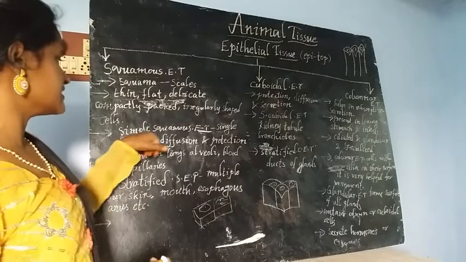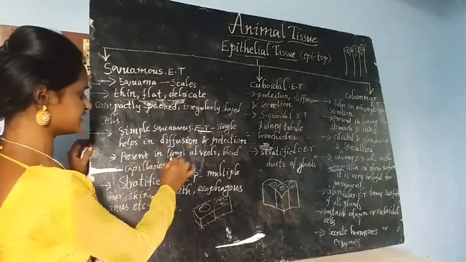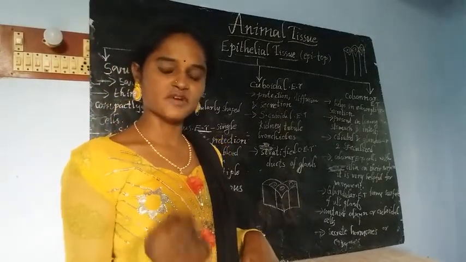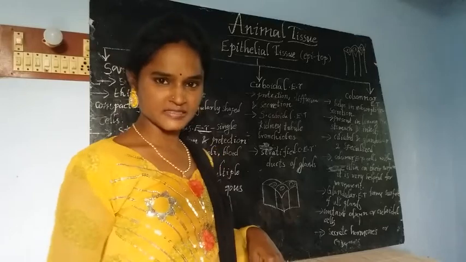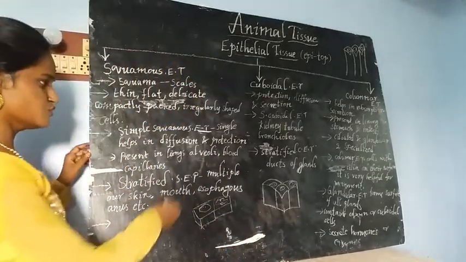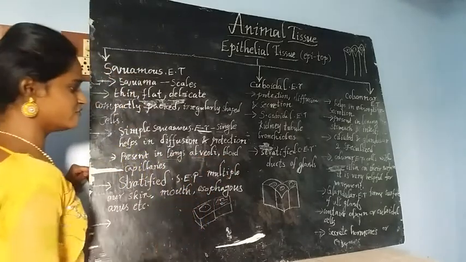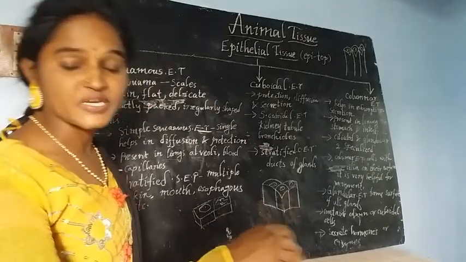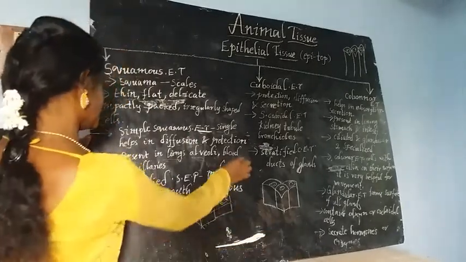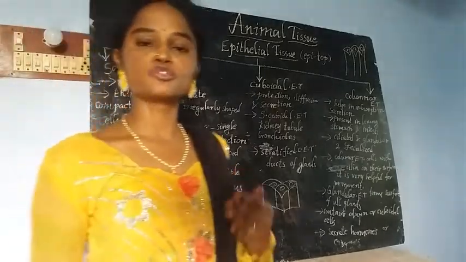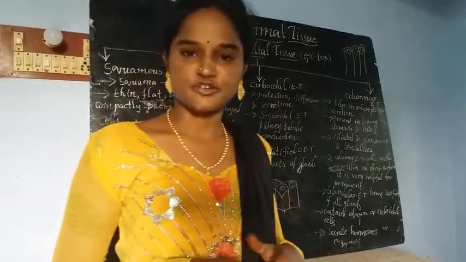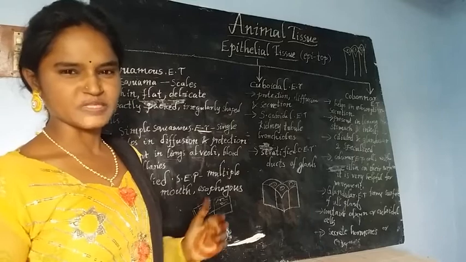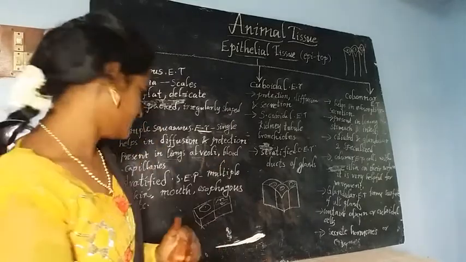Where is it present? The simple squamous epithelial tissue is present in the lungs, in the alveoli. Inside the lungs we have very tiny microunits, called the structural and functional units of the lungs, the alveoli. The alveoli are lined with simple squamous epithelial tissue as they participate in the process of diffusion. And blood capillaries also are involved in diffusion. That's why they are made up of simple squamous epithelial tissue, which means they are very thin.